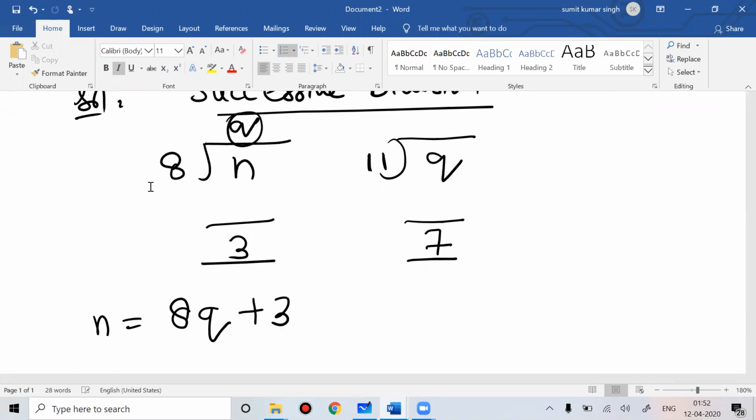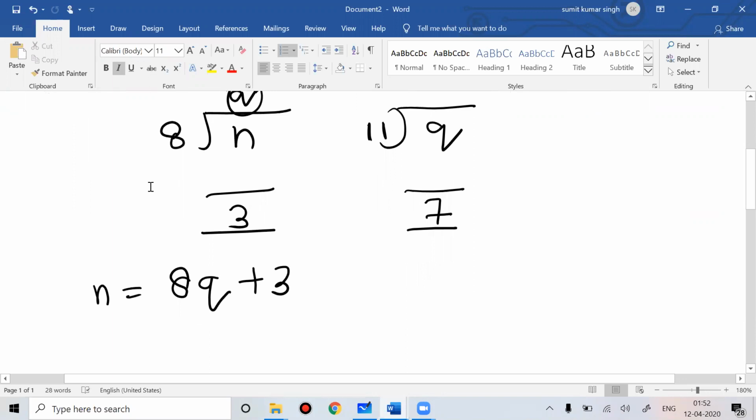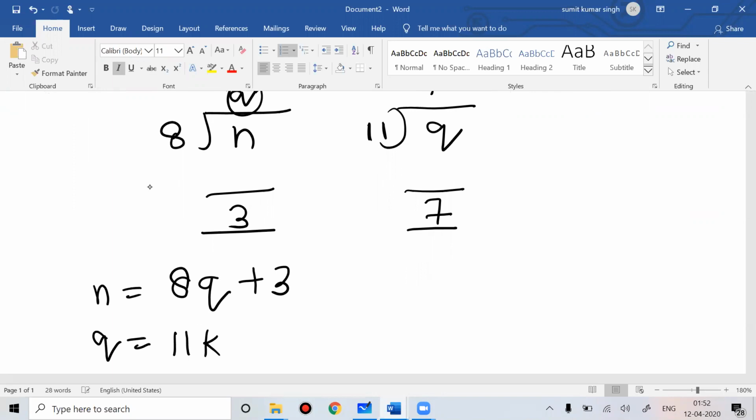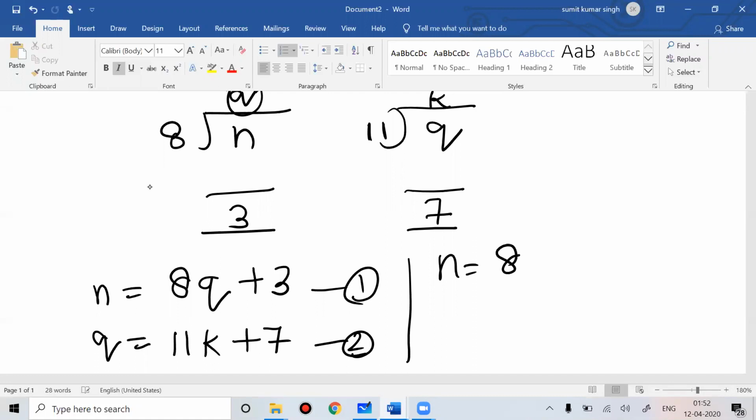Now q is equal to 11k plus 7, where k is the quotient here. Everyone understand? If I put equation 2 in equation 1, n is equal to 8 times (11k plus 7) plus 3.